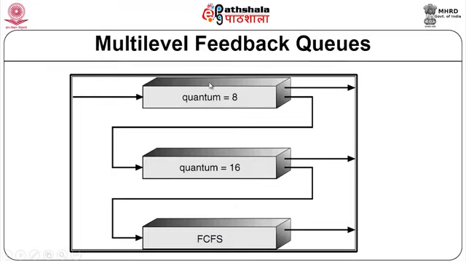Okay. So, here you have multi-level feedback, that is, a process is put into a high priority queue, but is moved to a low priority queue based on the amount of time it uses the CPU.